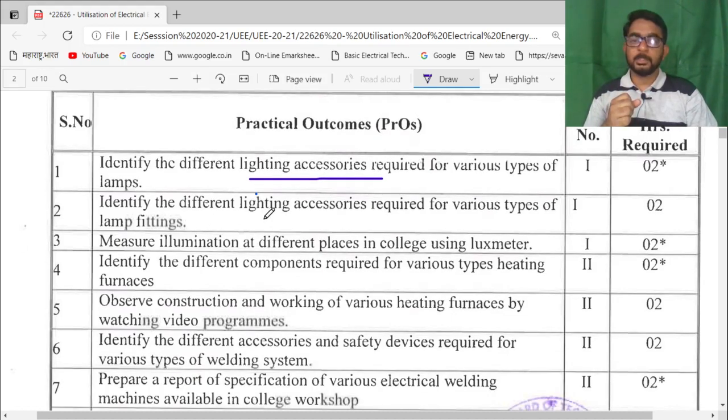Part 2 is also the same, that is lamp fittings. I think the first deals with the types of lamps and this deals with the types of lamp fittings. What are the accessories? These accessories are also known as luminaires.